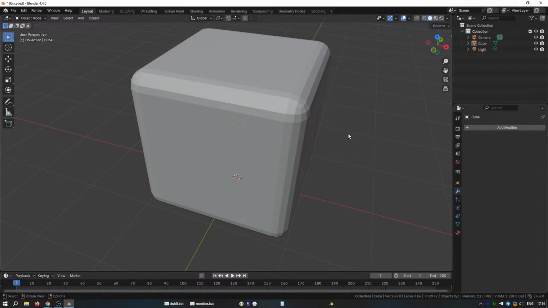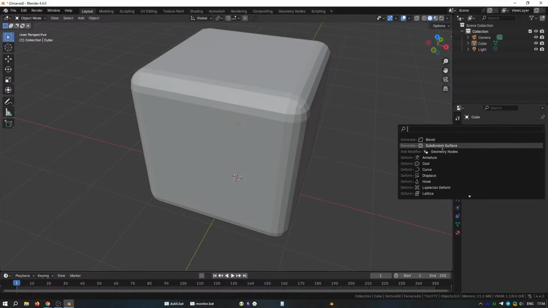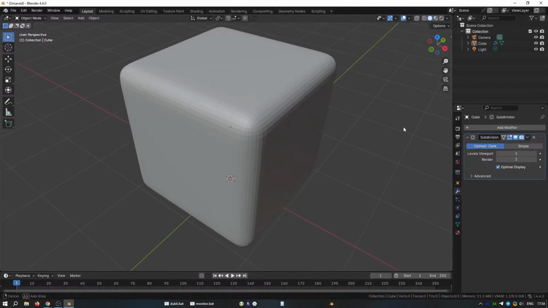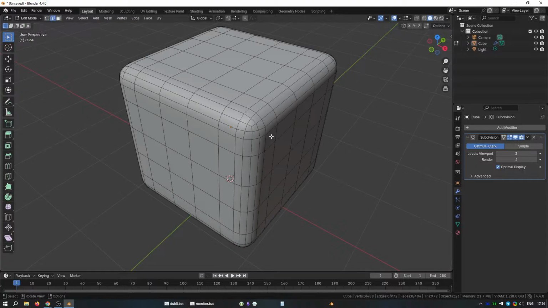Before we move on, we can add a subdivision surface modifier. And in the levels viewport and in render, set the value to 3. With the object selected, right click and from the context menu select Shade Smooth. Next, switch back to edit mode. And this time we're going to switch to face mode.